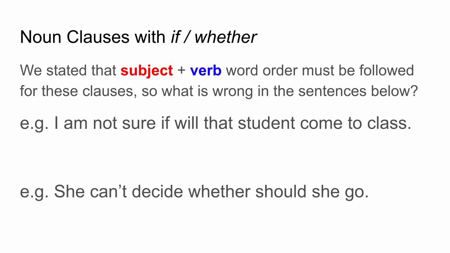When we stated that you need to have subject, verb, word order, look at these two sentences. What's wrong in these two sentences? Okay, take about 5 seconds. I'll read it to you. One: I'm not sure if will that student come to class. Two: She can't decide whether should she go. Okay, read both sentences and try to find what's wrong in both sentences. Take about 5 seconds.